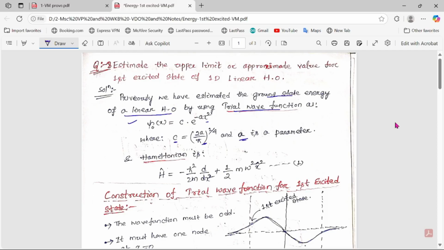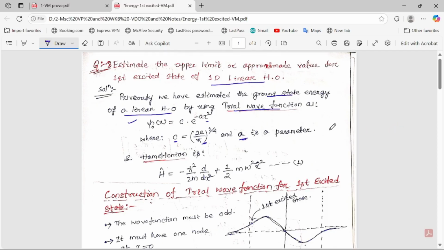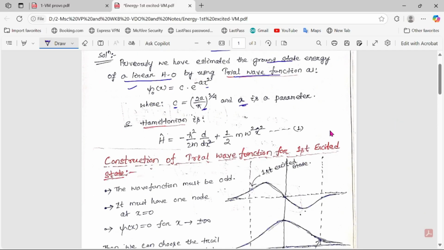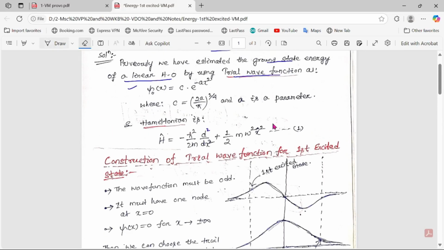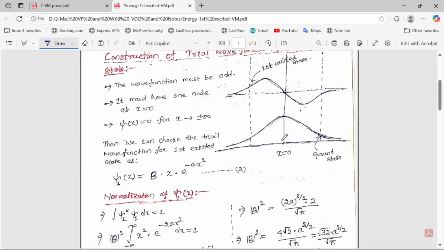For a 1D linear harmonic oscillator, the Hamiltonian is always this one: minus h cut square by 2m, d square by dx square, plus 1 by 2 m omega square x square. Okay, now we have to construct the trial wave function for this question. Here the heading I have written is construction of trial wave function for the first excited state.